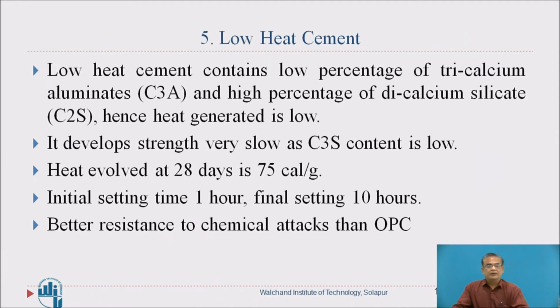One more type of cement, low heat cement. It contains low percentage of tricalcium silicate and high percentage of dicalcium silicate. Hence heat generated is low. It develops strength very slowly as C3S content is low. Heat evolved at 28 days is around 75 calories per gram. Initial setting time is 1 hour, final setting time 10 hours. It has got better resistance to chemical attacks than OPC.